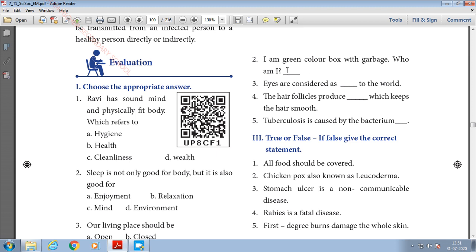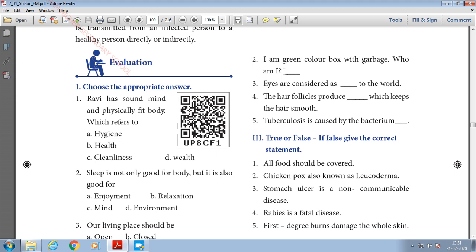Second one, I'm green color box with garbage. Who am I? So you might have seen the corporation workers collecting the garbage from our home. They will have two kinds of boxes, or you can see the waste can be segregated into two kinds. One is green color and red color. So what does it denote, children? The green color box denotes biodegradable waste, and the red color box denotes non-biodegradable waste. Okay, so the answer for this is biodegradable waste.